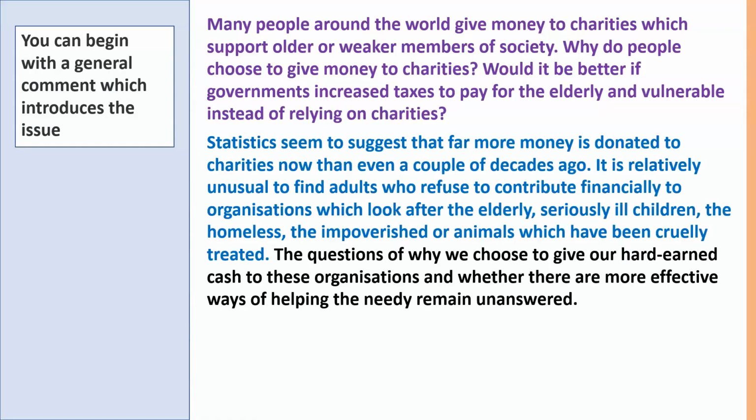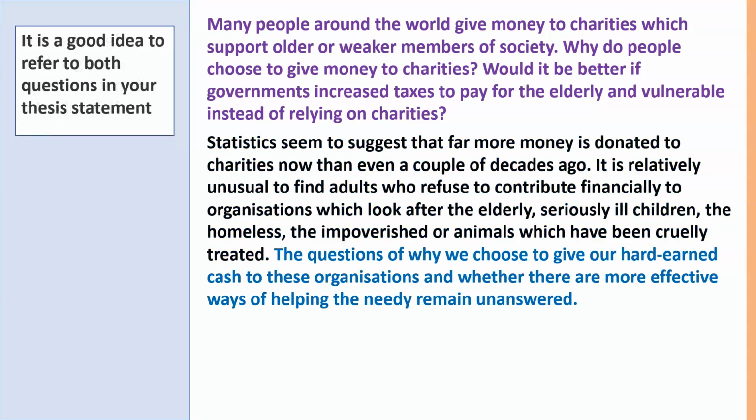So, beginning with a general comment which introduces the issue is often a good idea. And you can refer to both questions in your thesis statement. So here we've got the questions of why we choose to give our hard-earned cash to those organizations and whether there are more effective ways of helping the needy remain unanswered.